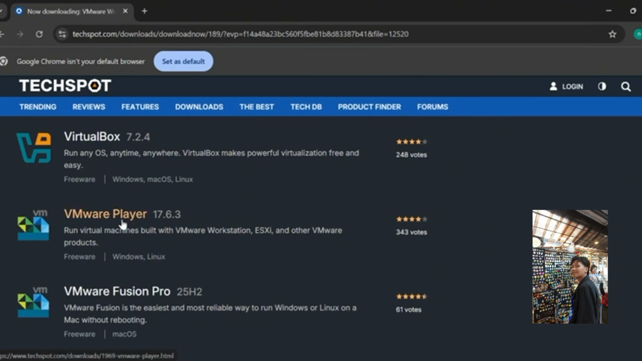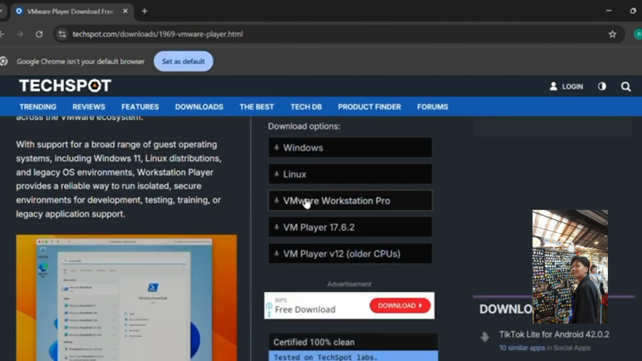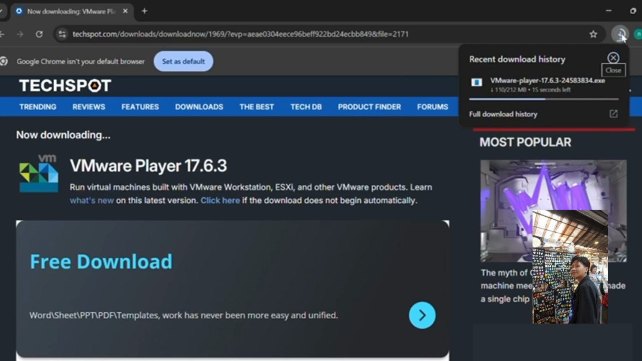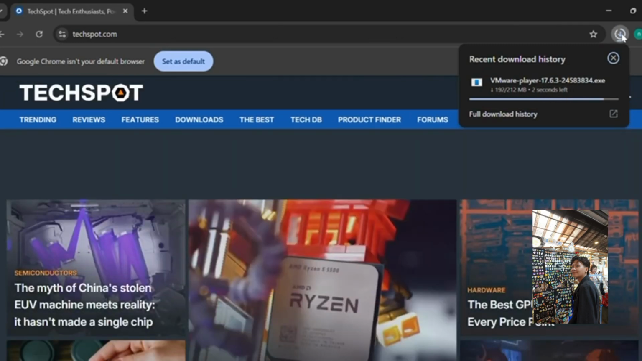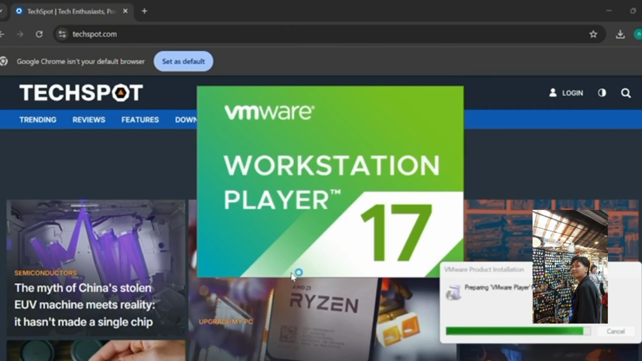You scroll down to the VMware Player 17.6.3, click on it and choose Windows on the download options. So it's currently downloading and you can wait for the download to be done. To proceed to the next step, you open the Workstation Player 17,